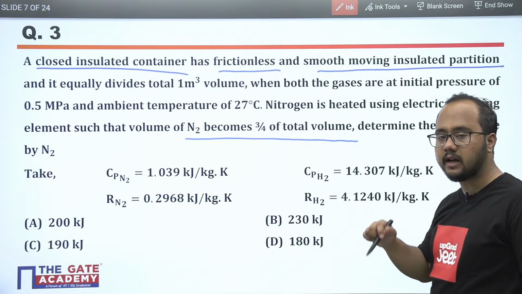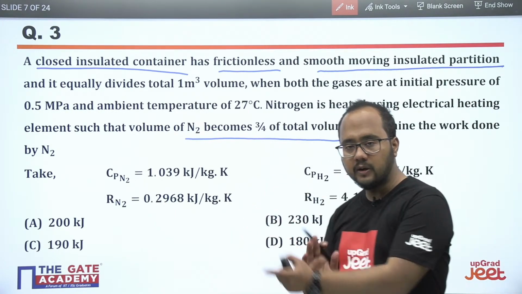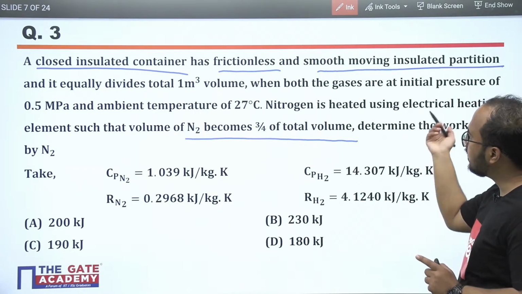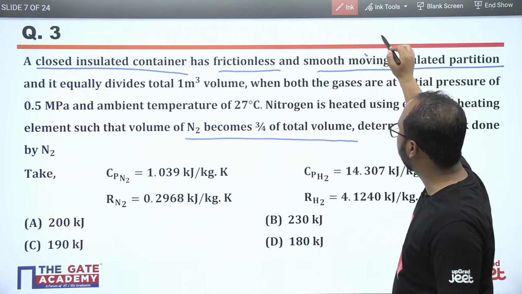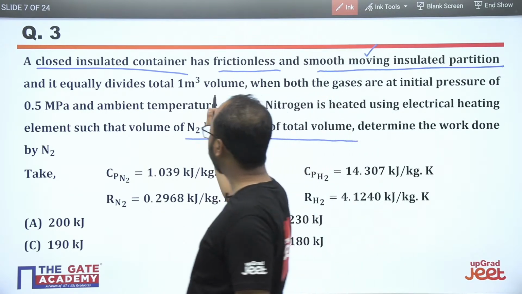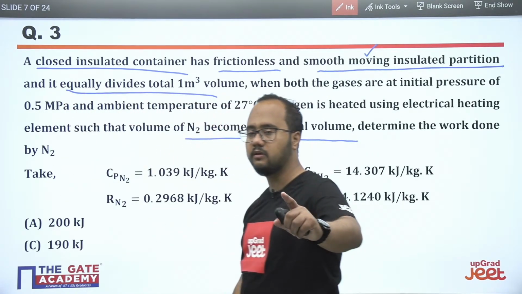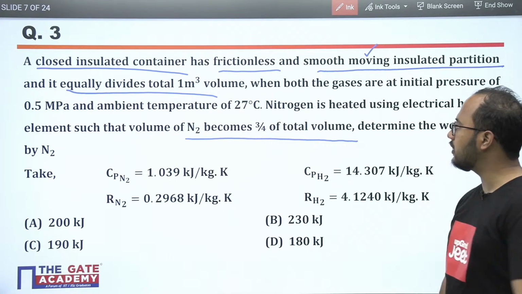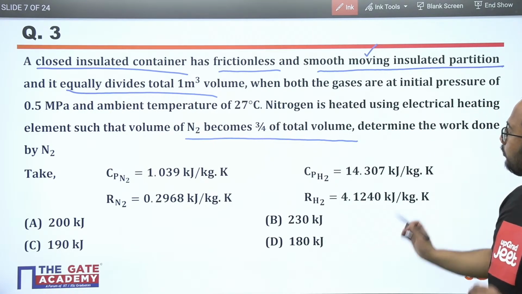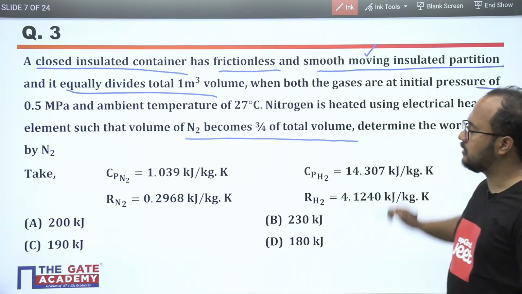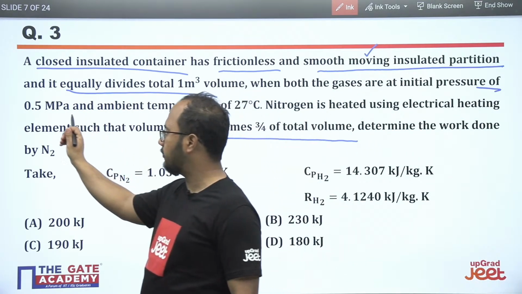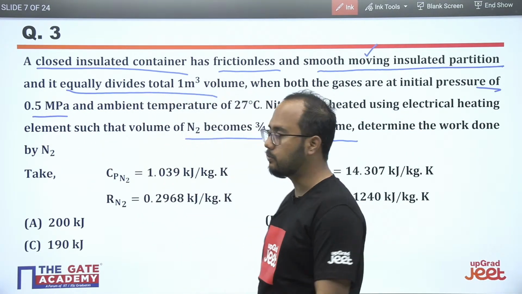Insulated partition means that the heat will not be transferred from one partition to another, okay? Insulated partition, and also it is moving, right? And it equally divides the total volume. Total volume is given 1 meter cube. When both the gases are at initial pressure of 0.5 megapascal, this is very much important.